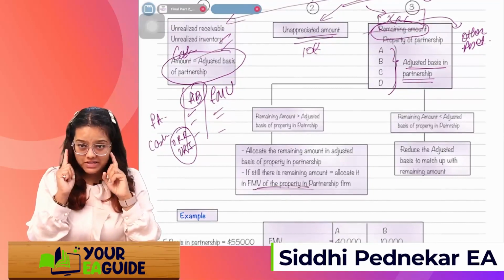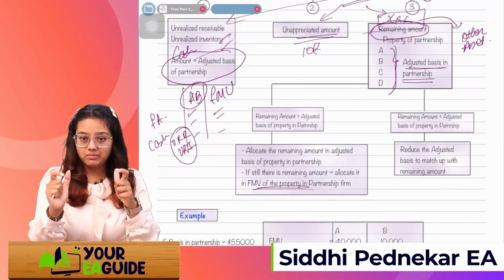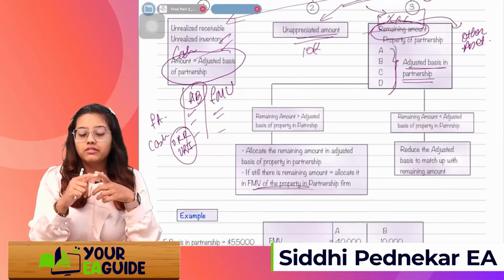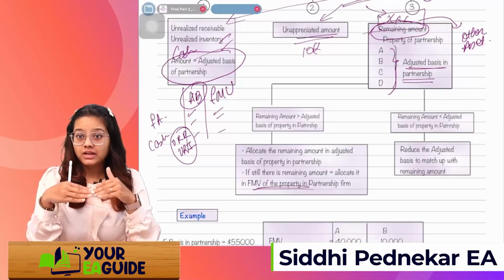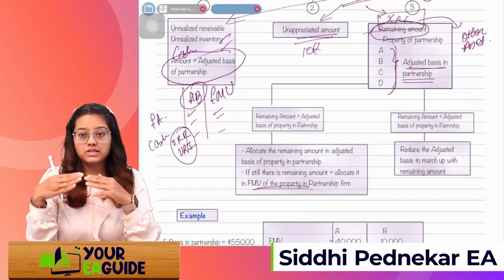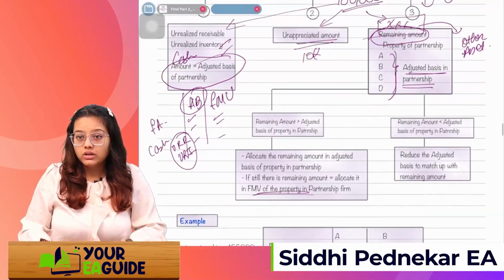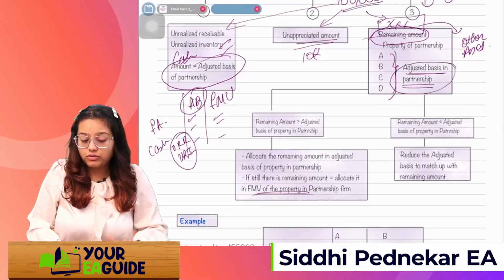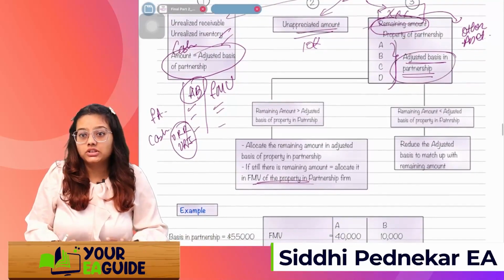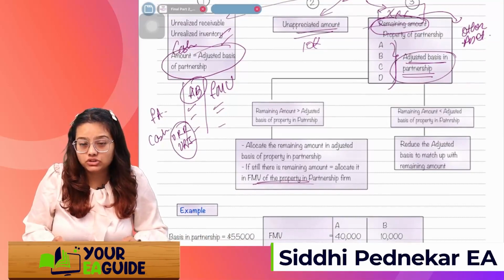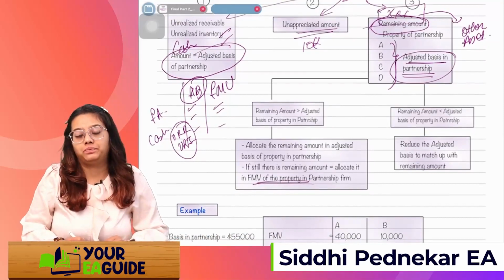First, I'll take adjusted basis only. If there is still anything remaining, I'll distribute it in the value of FMV, right? Second, if the remaining amount is up to the adjusted basis, then adjusted basis is not enough to recover it, so I'll reduce the adjusted basis to match the remaining amount.